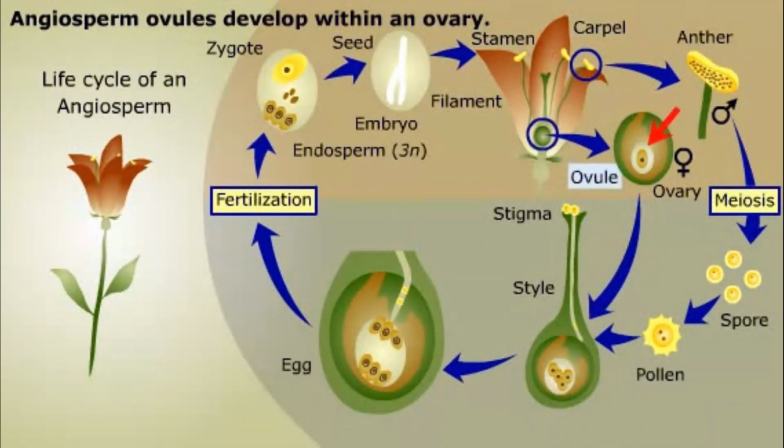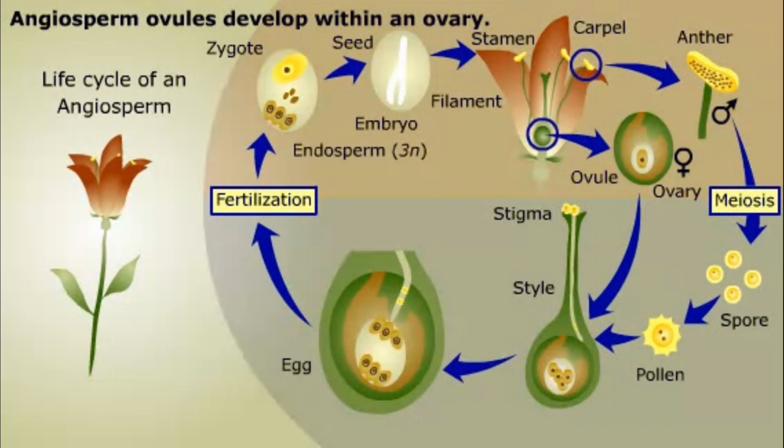The male structure is the stamen. The female structure is the carpel. One or more ovules are contained within a protective structure called an ovary at the base of the carpel. The ovary distinguishes angiosperms from gymnosperms. Pollen is produced in the anther of the stamen. Animals such as insects are commonly the vehicles by which the pollen is delivered to the carpel of another flower.